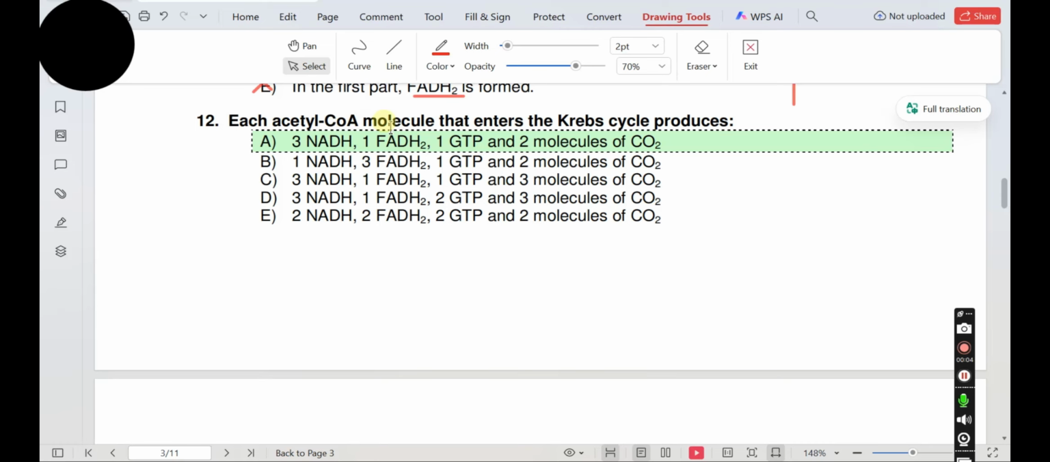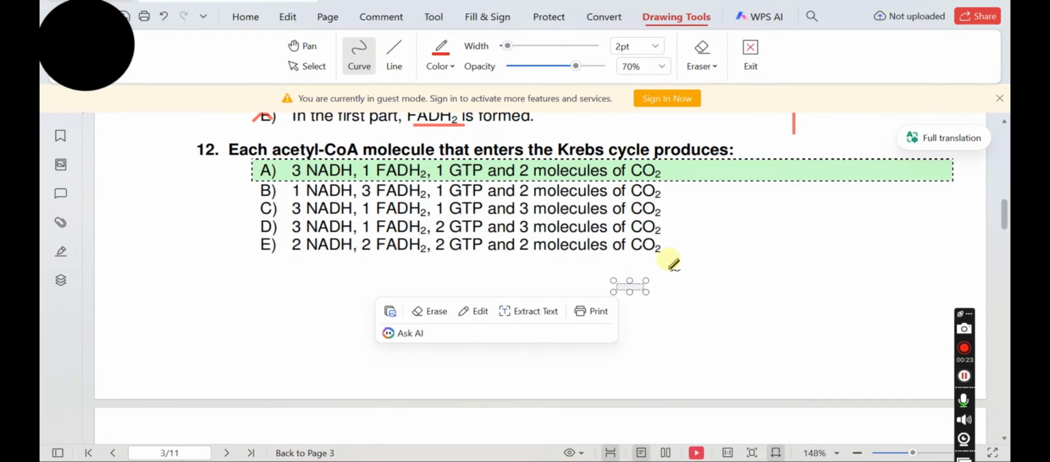Each acetyl-CoA molecule that enters the Krebs cycle produces. It's a memory-based question. There is a trick to memorize the products that form during the Krebs cycle from each acetyl-CoA. Memorize the 3, 1, 1, 2 rule.